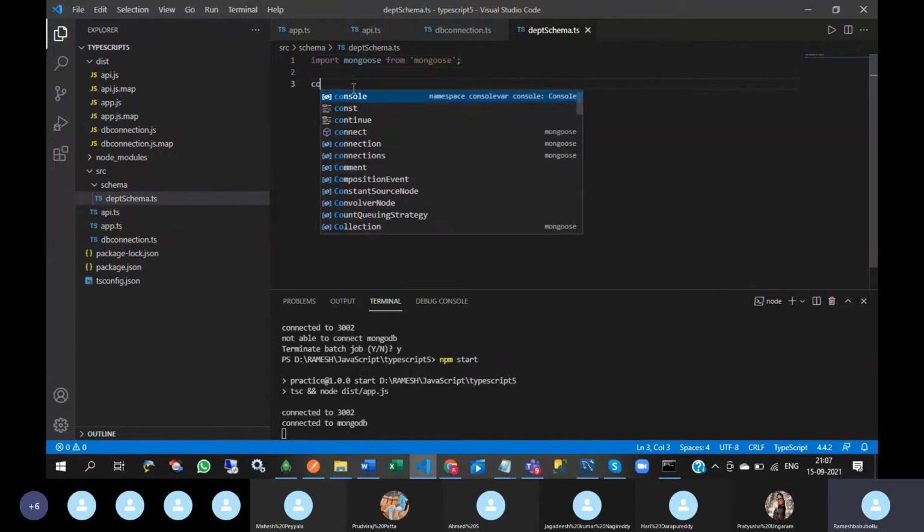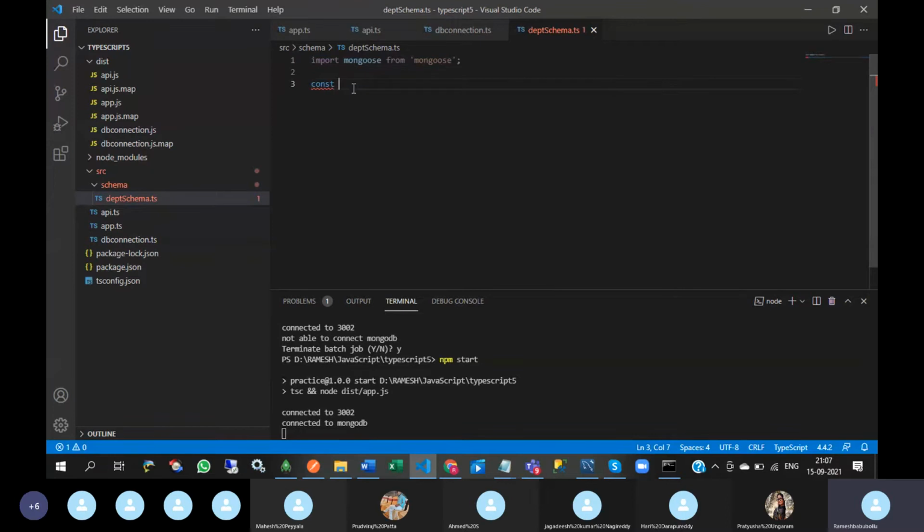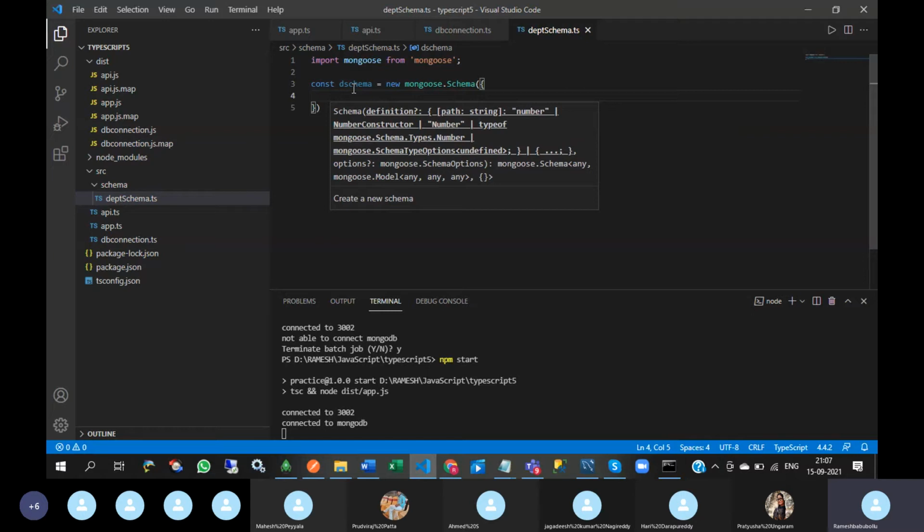Next, const dept schema equal to new mongoose dot Schema. This is the syntax: new mongoose dot Schema.